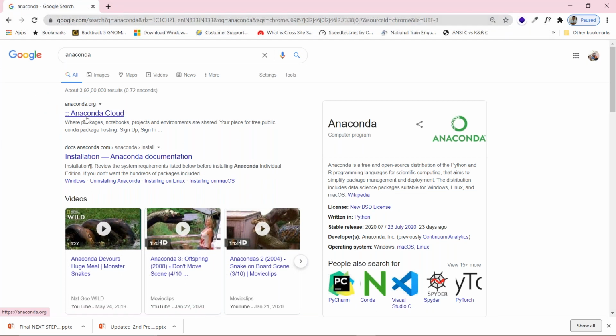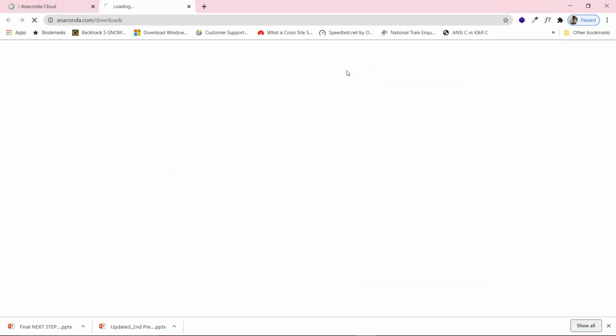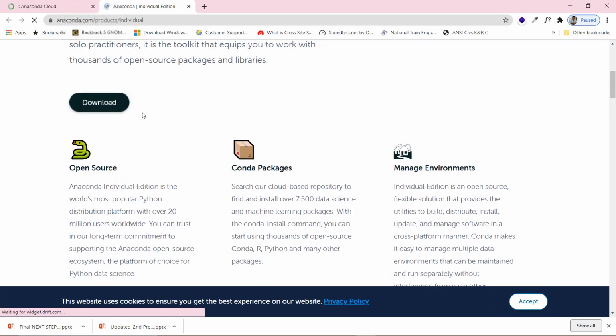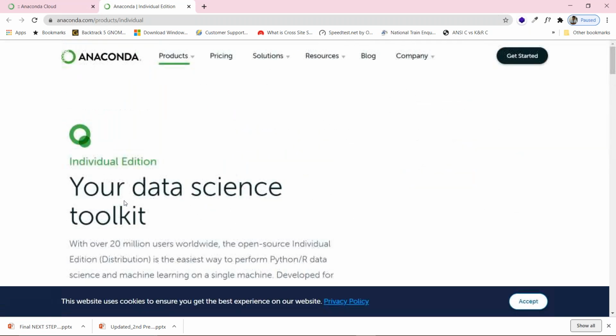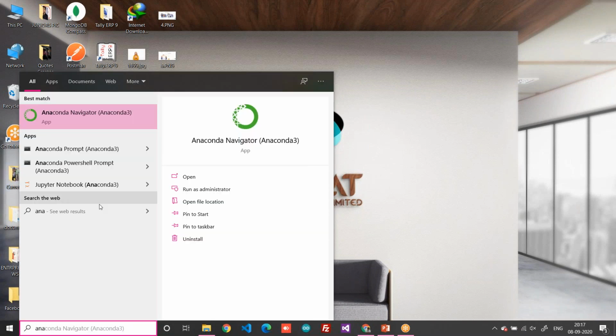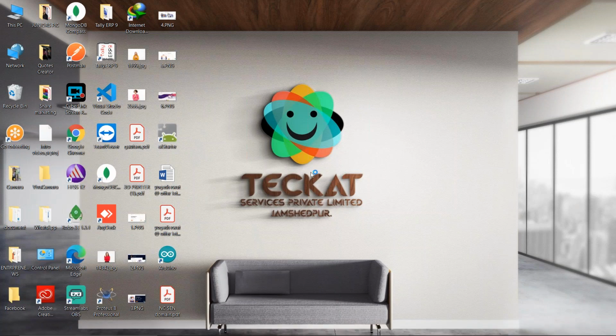I will go to anaconda.org, and over here you need to sign up and download Anaconda. See over here, I have Download Anaconda and Individual, and I will get the download over here. When you click it, you will get the downloads, and you need to just download the Anaconda software. Now, when you download the Anaconda software, let me go to the search. When I write Anaconda, you can get a software like this. Now I will just open this. It will take a little time to open.